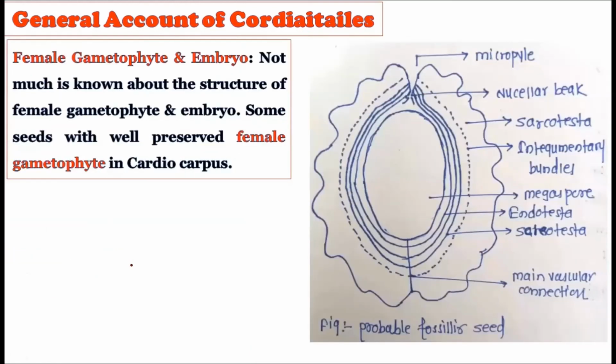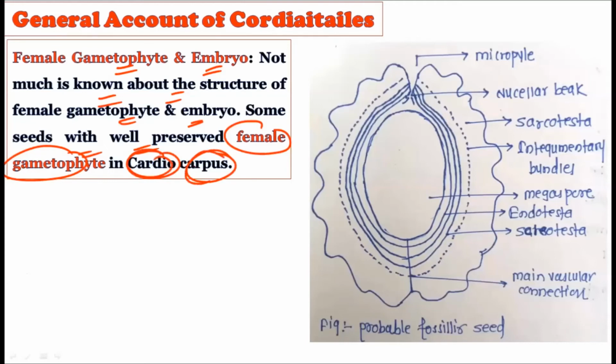All right. Now see the female gametophyte or the embryo. How the female gametophyte or the embryo is finally created. See, not much is known about this structure as well, that is the female gametophyte and the embryo. Some seeds with well-preserved female gametophyte in the Cardiocarpus have been found.